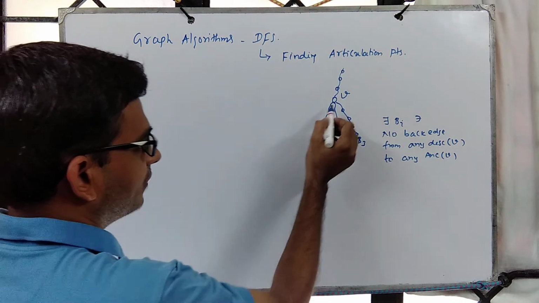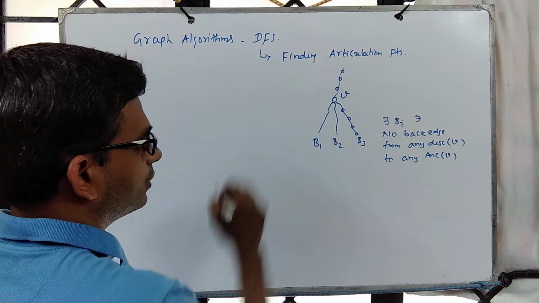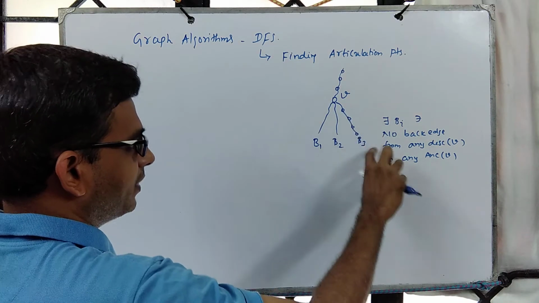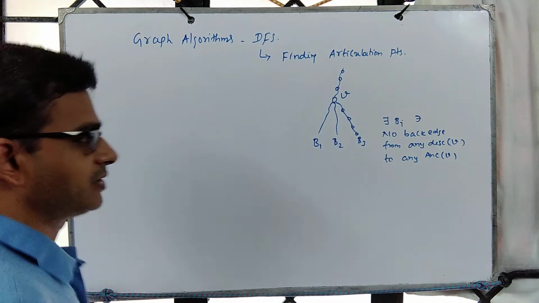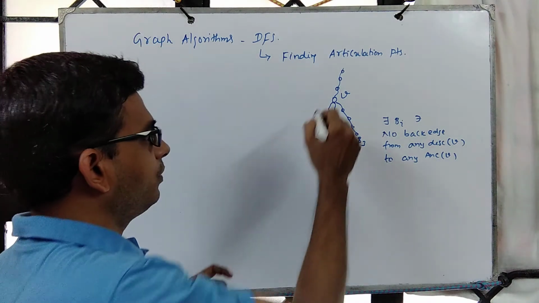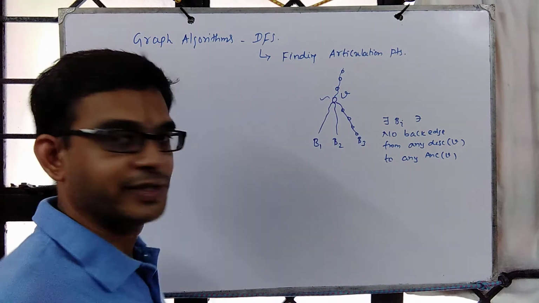If that's the case, when we remove this node, this subtree is disconnected from the rest of the graph. So we can conclude V is an articulation point.